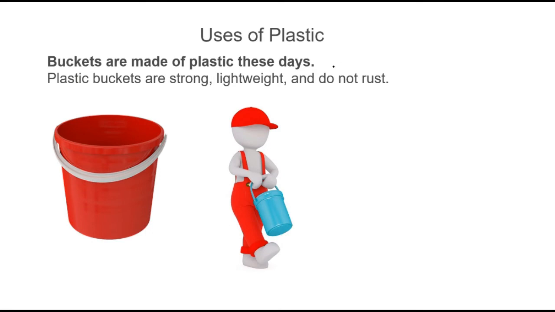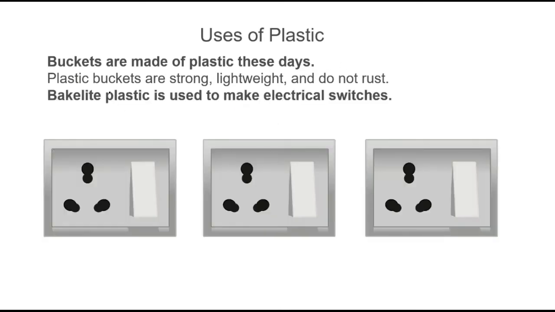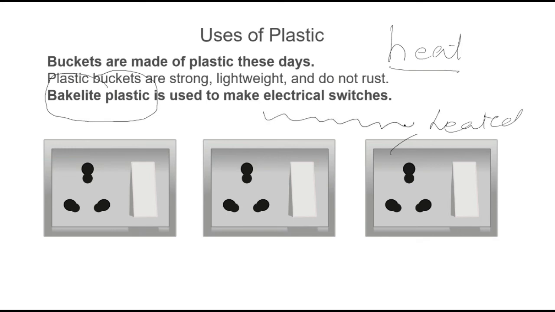You have already seen bakelite, right? Bakelite is a plastic which is a poor conductor of heat. It doesn't conduct heat and therefore it will not be heated. It is not heated even if it is connected directly to the electrical wires. Whenever there is a spark, it will not be immediately heated because it's a poor conductor of heat and therefore it is used in electrical switches.